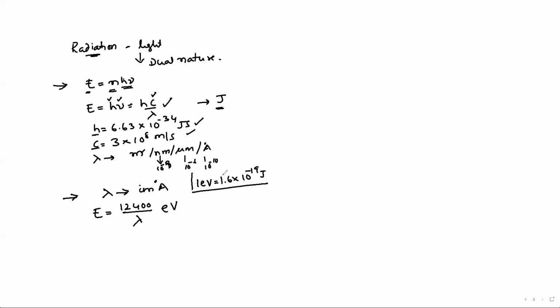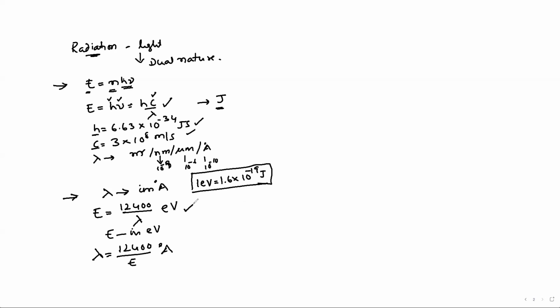This is a very important unit for energy. Similarly, if energy is given in electron volt, the wavelength corresponding to this is given by 12,400 by E, and you get the wavelength in angstroms.